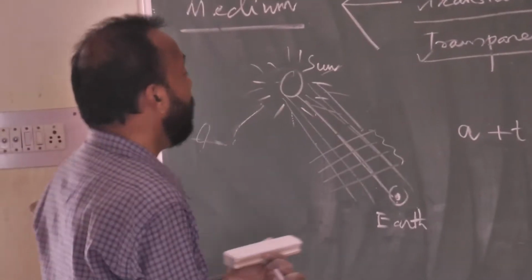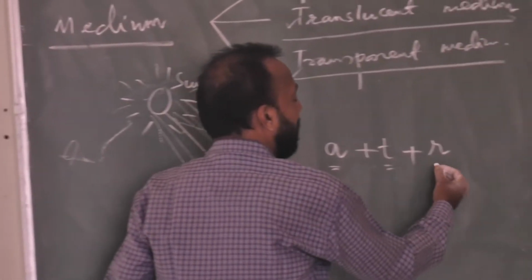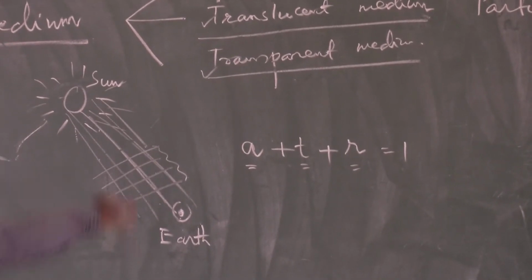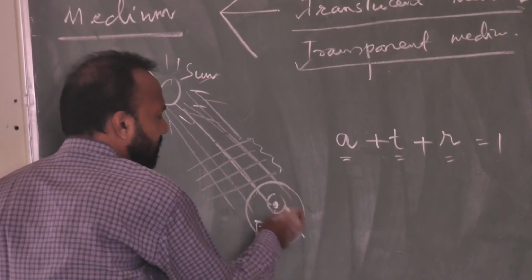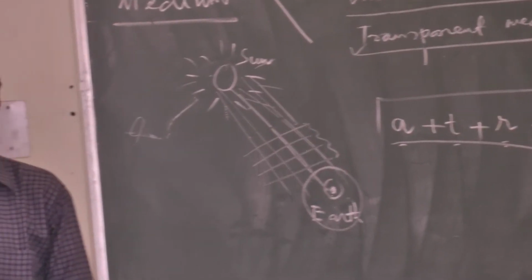So we give a symbol: absorption of the light energy, A, plus T, plus R, is equal to 1, which means 100%. Whenever radiations fall on the surface of the earth, these three situations take place.